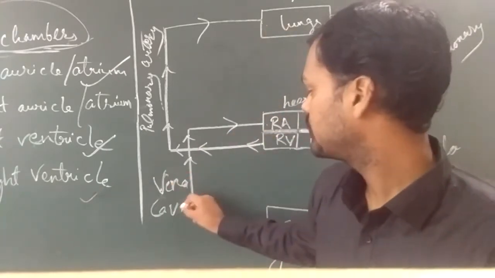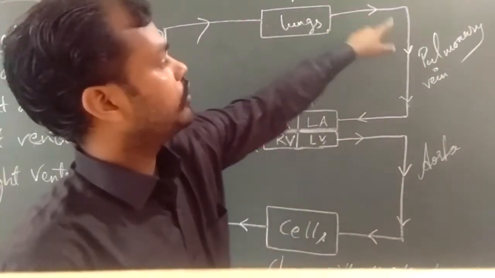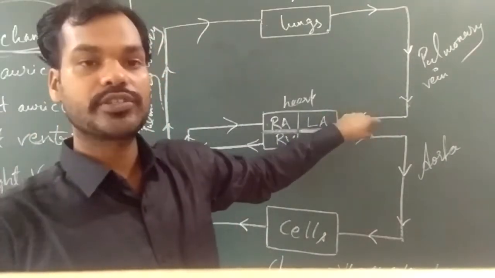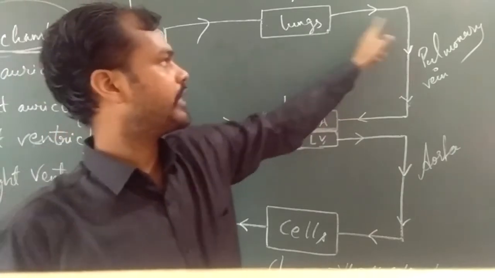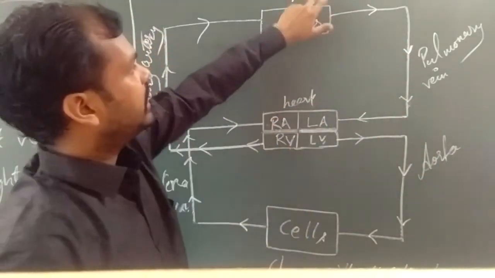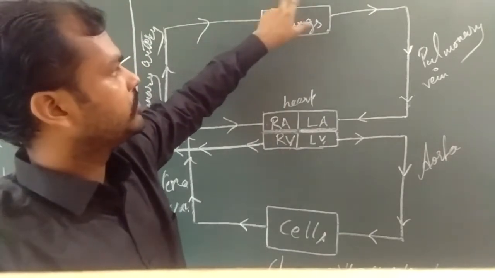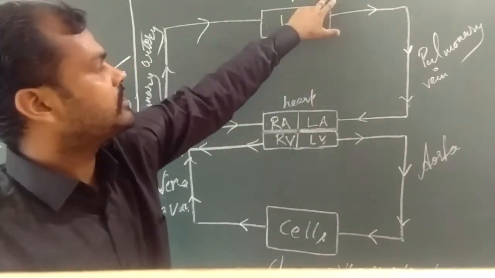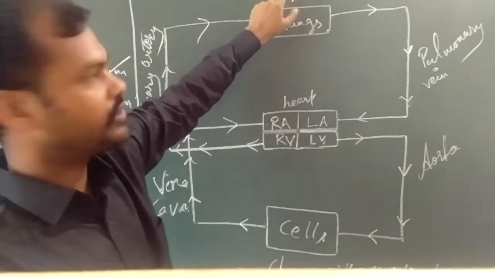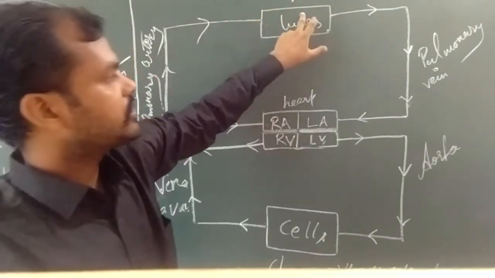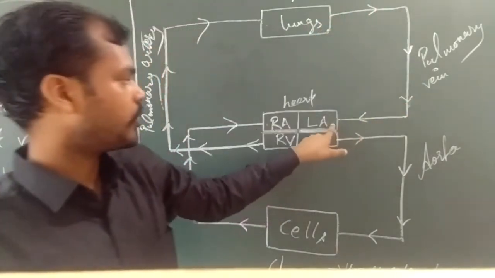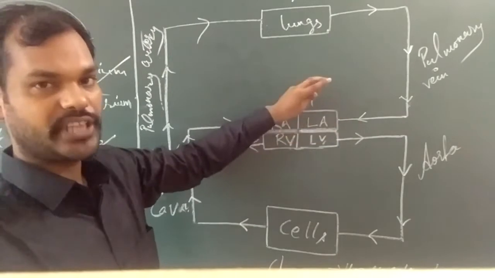The main thing is, you have to follow the arrows. The arrow simply denotes the process of circulation, where the blood is going. In the lungs, we take oxygen through the alveoli by the process of diffusion. The hemoglobin takes the oxygen from the lungs, and it is carried by the pulmonary vein to the left auricle of the heart, which is the upper chamber.